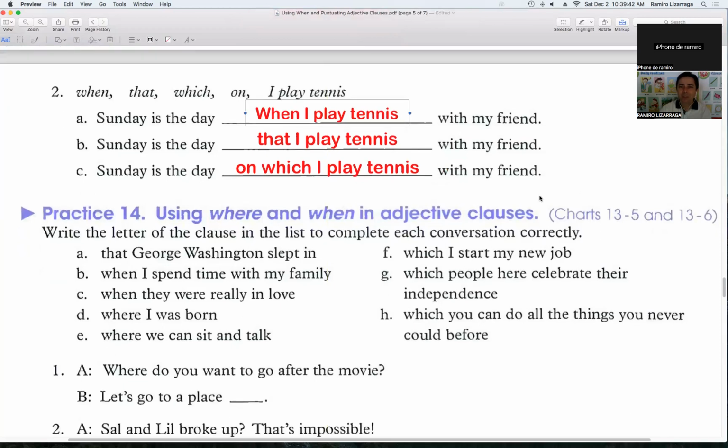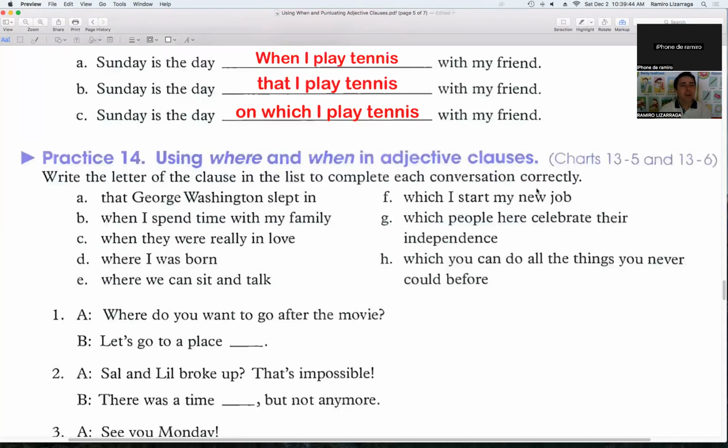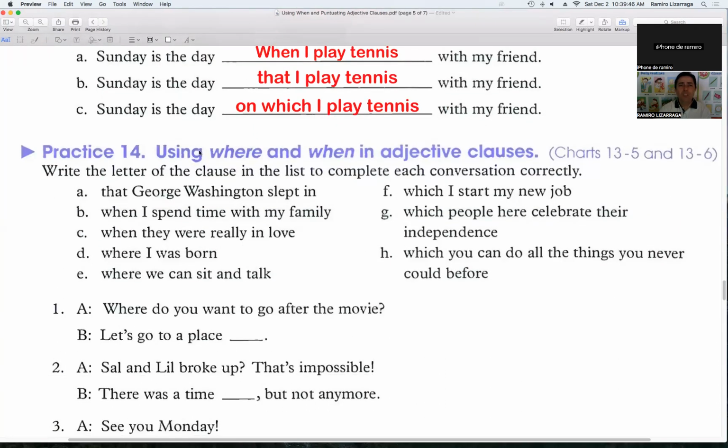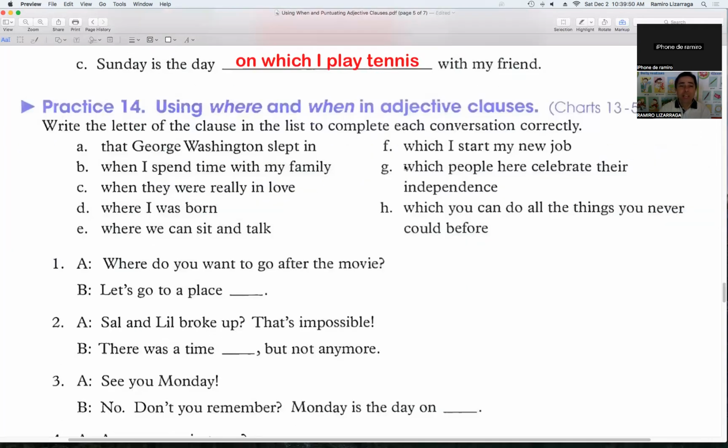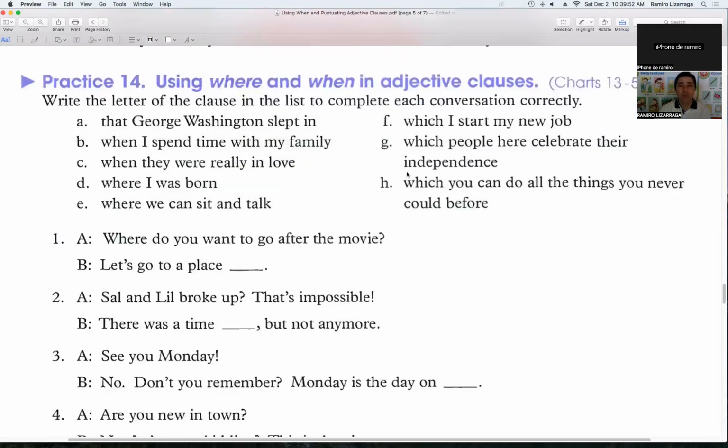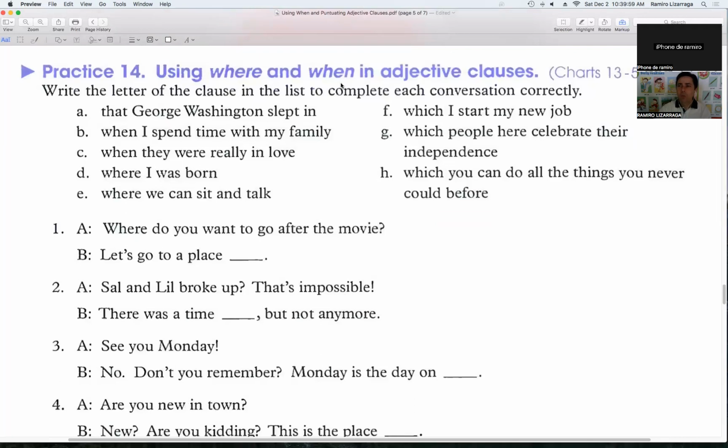I think you're getting better. Okay. Now, we're gonna use where and when. We have practiced before using adjective clauses with where, and now we did it with when. What if we make an activity with both prepositions?